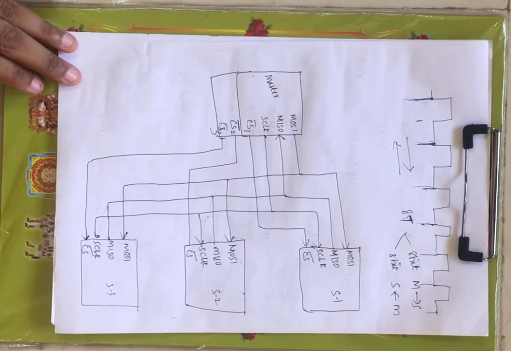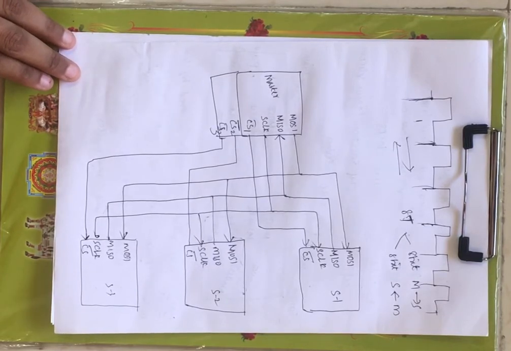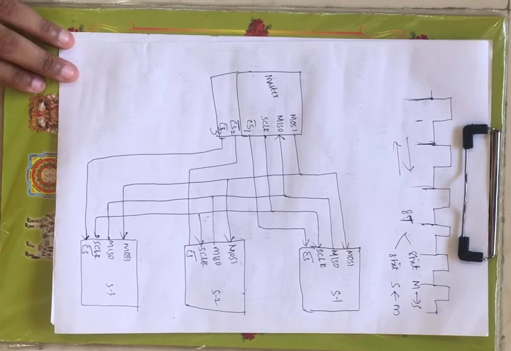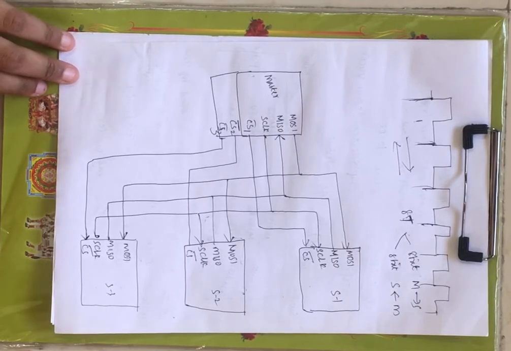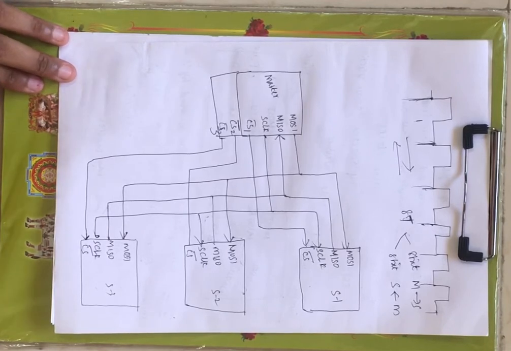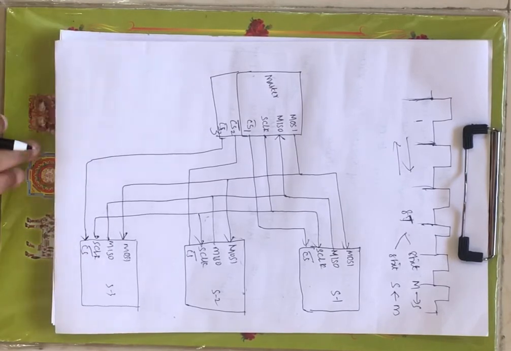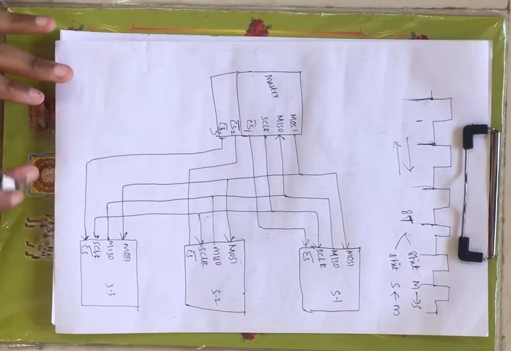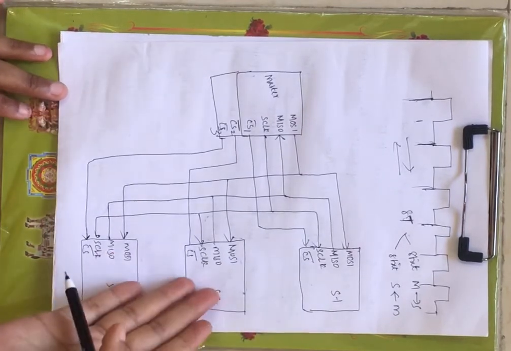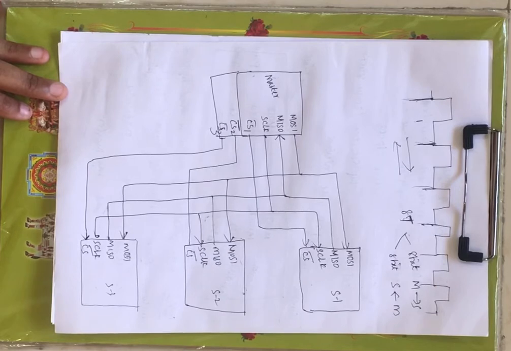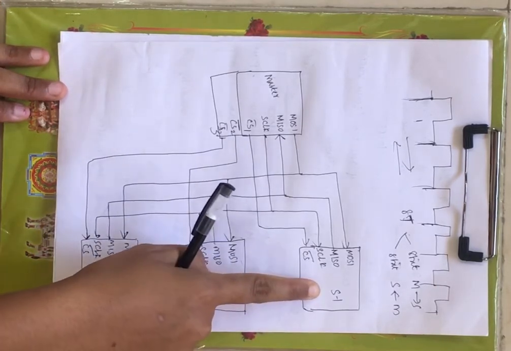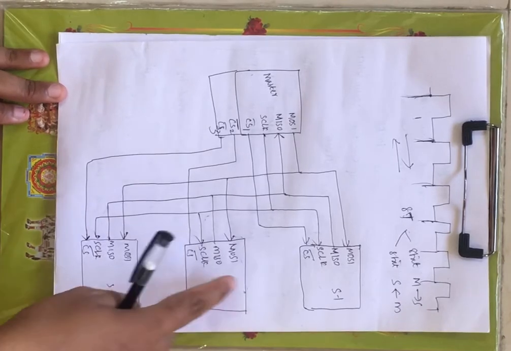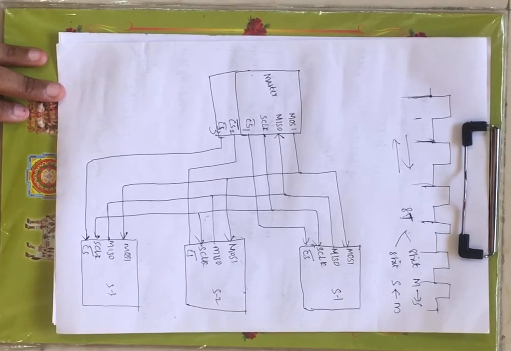Now this is the interface between your single master and 3 slaves, right? Even though multiple slaves are connected to the master, in this only one slave will be active at any time. If this is active, S2 and S3 will be inactive. Now when S2 is active, S3 and S1 will be inactive. Now when S3 is active, S1 and S2 will be inactive. That means at a time only a single slave will be under active mode. The remaining 2 slaves will be under inactive mode, right?